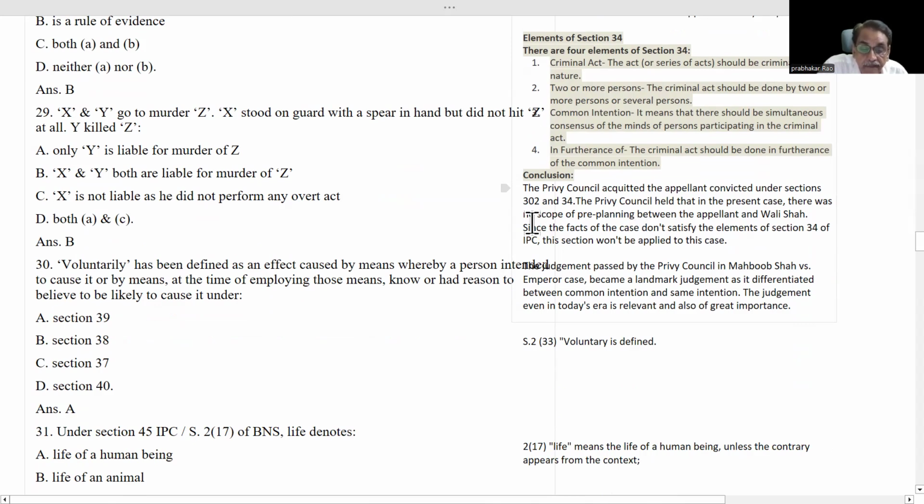Why did I give the facts of the case in such detail? Because you see that there was no pre-planning. These two people came after hearing the shouts, and they did not have any common intention to kill those people. Since the facts of this case don't satisfy the elements of Section 34 of the IPC, this section won't be applied.